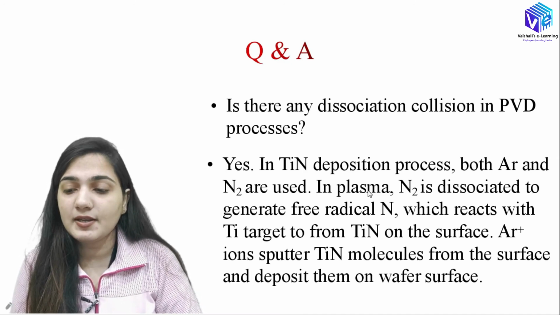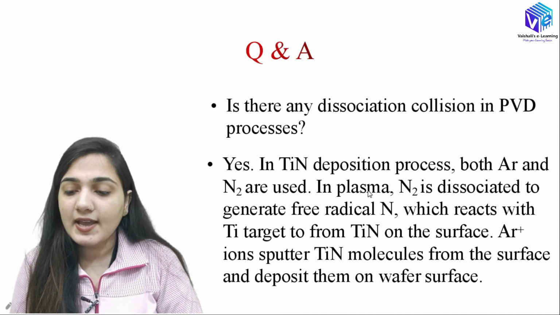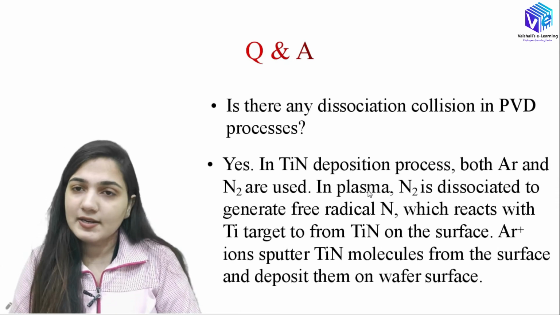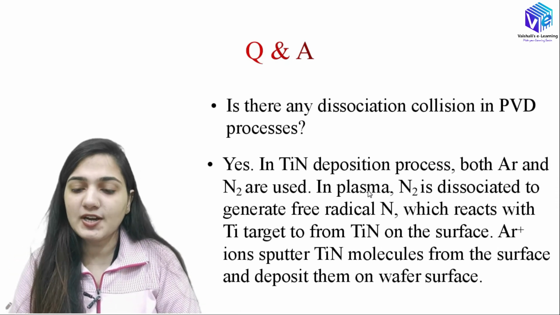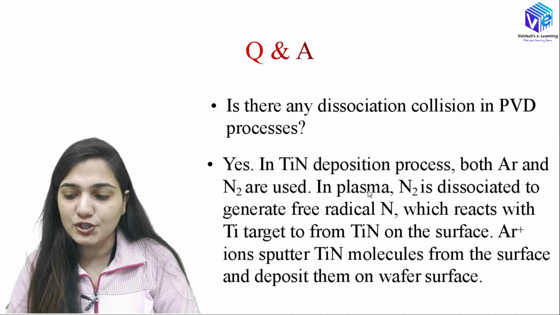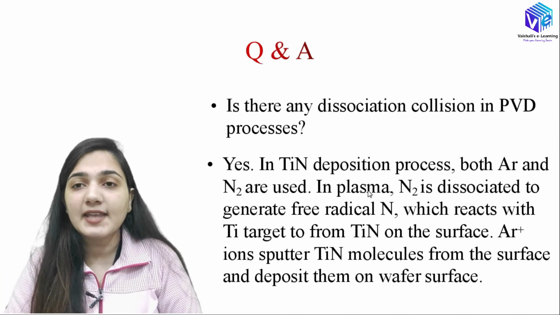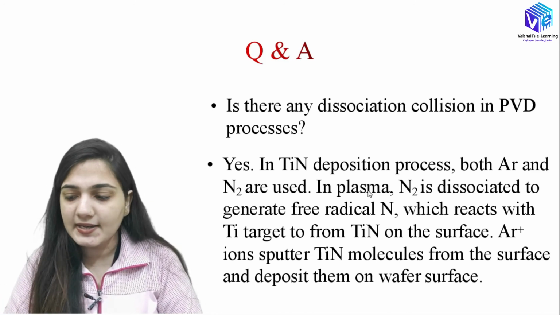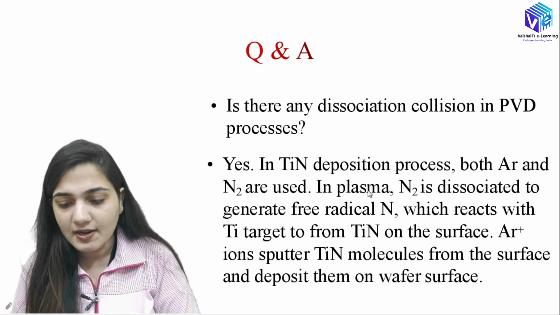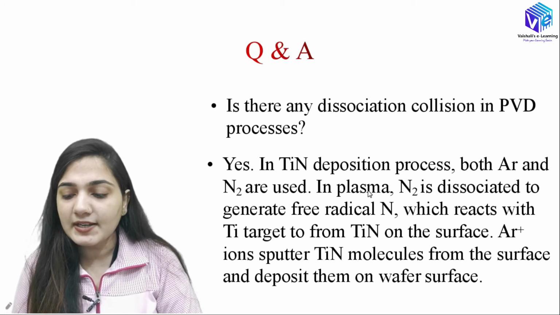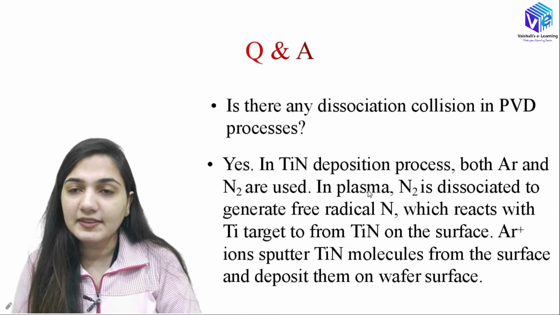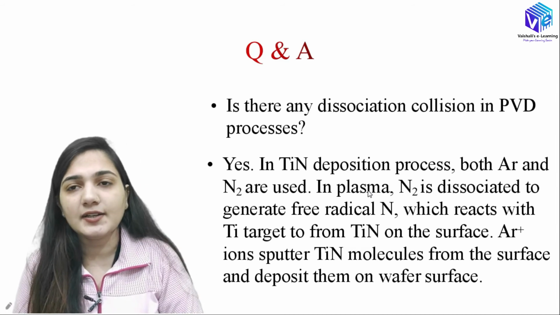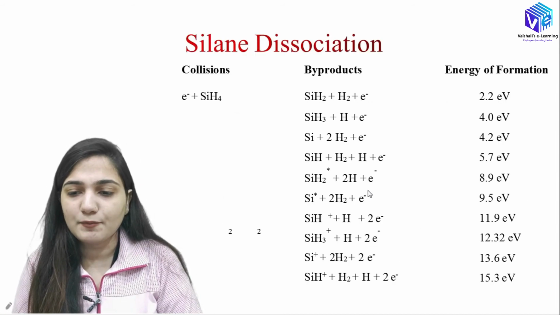The next question: is there any dissociation collision in the physical vapor deposition process? Yes, obviously there will be a dissociation collision in the TiN deposition process. Both argon and N2 are used. Argon cannot dissociate, but N2 is dissociated into free radicals of nitrogen, which react with the titanium and generate titanium nitride on the surface. Then we have the argon ion. The argon ion will sputter the titanium nitride molecules from the surface, and then they are deposited on the wafer surface, and this is how we deposit titanium nitride with the help of physical vapor deposition.